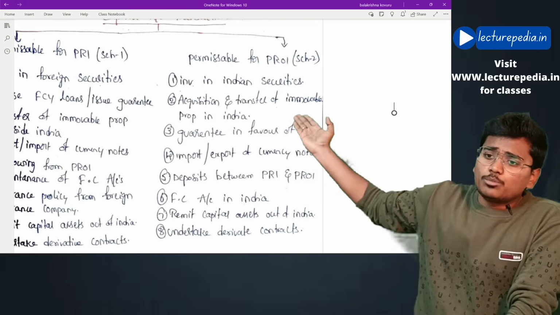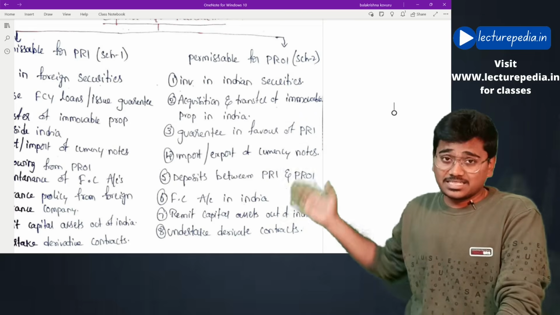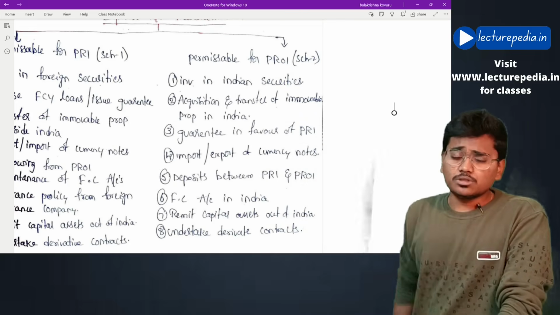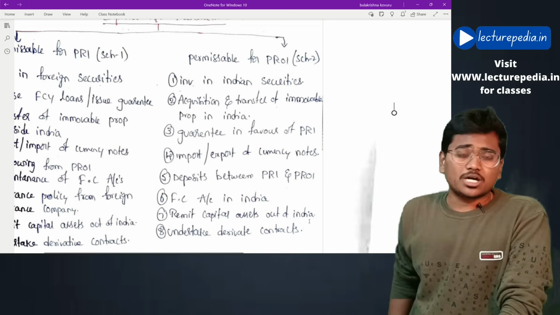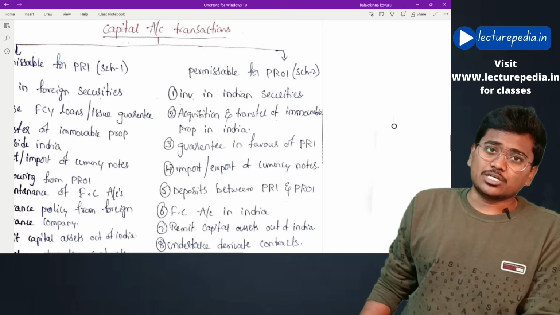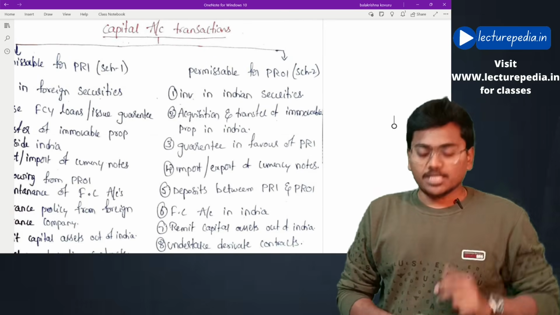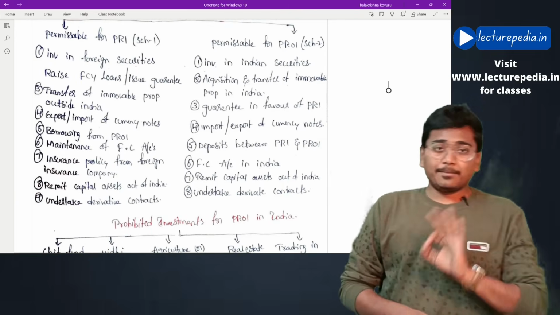Acquisition and transfer of immovable property in India, but subject to certain conditions. There are regulations related to this issued. Subject to those conditions, it is permitted to acquire immovable assets in India. Next, investment in Indian securities. These are permitted transactions for a person resident outside India. Entirely this is a capital account transaction.